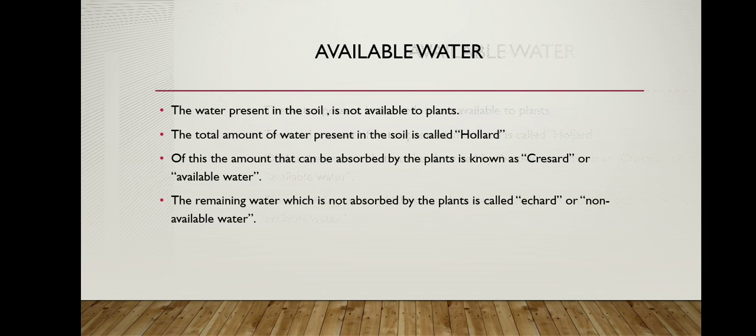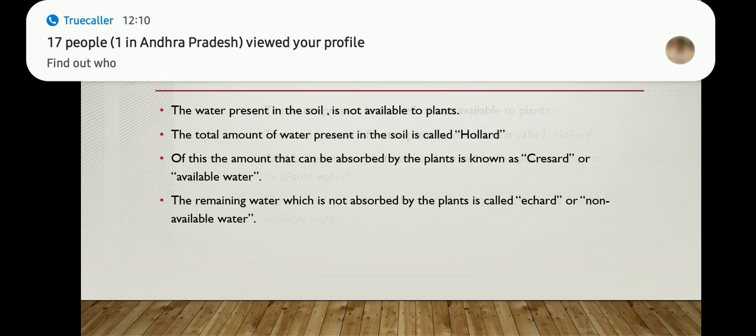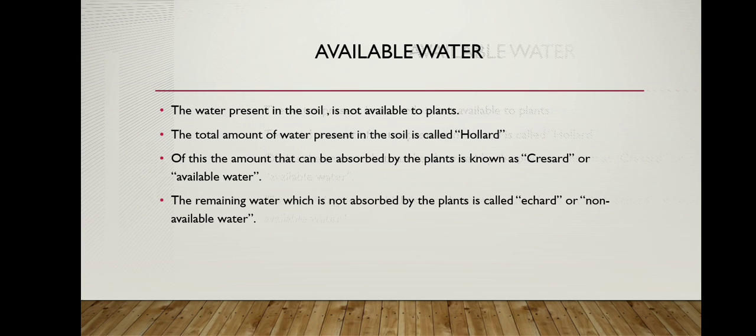The total amount of water which is present in the soil is called holard. Of this holard, some amount of water is absorbed by the plant roots. That amount of water is called chresard or available water. And the remaining water which is not absorbed by the plants is called echard or non-available water.